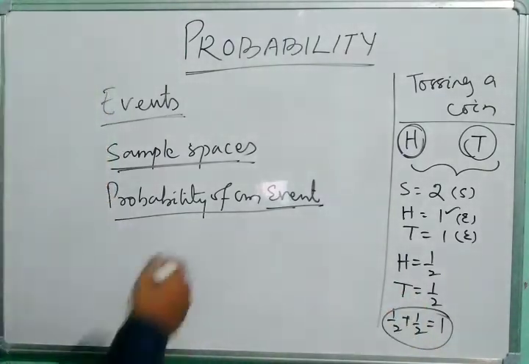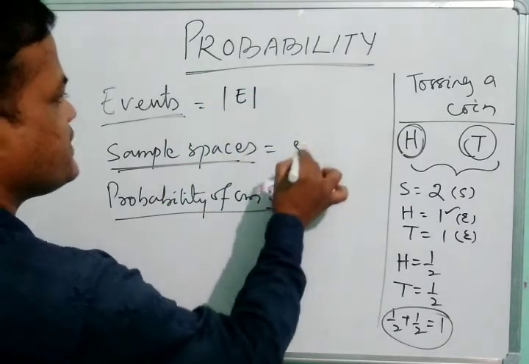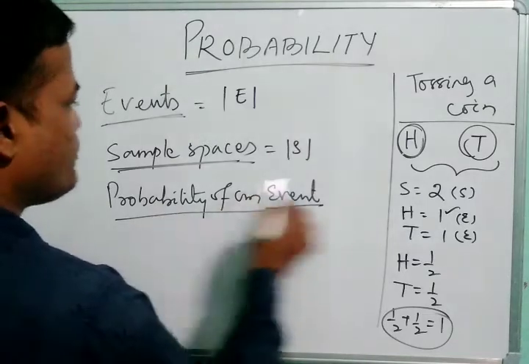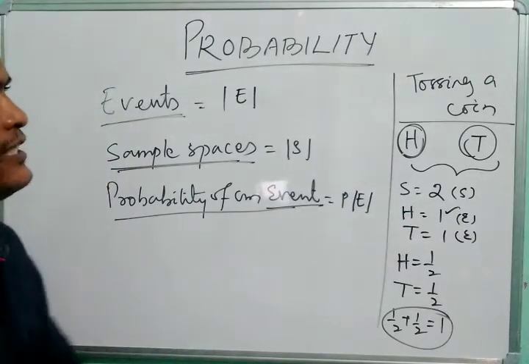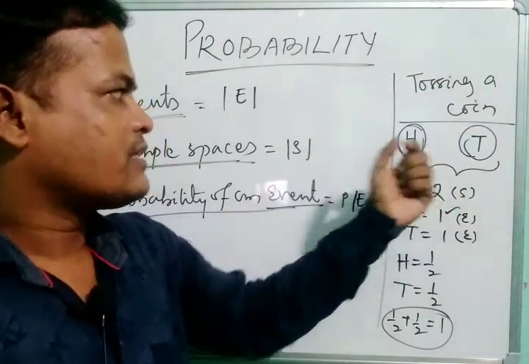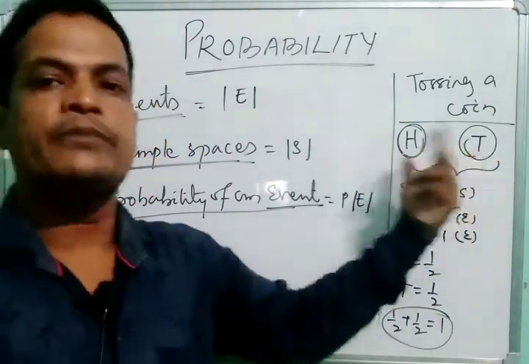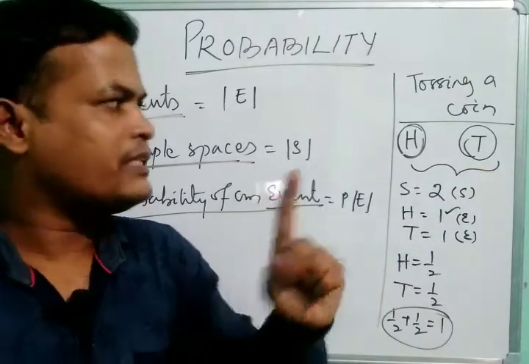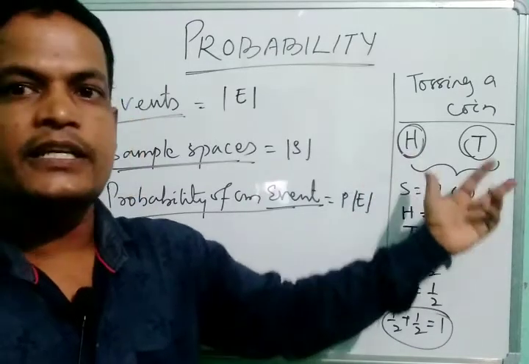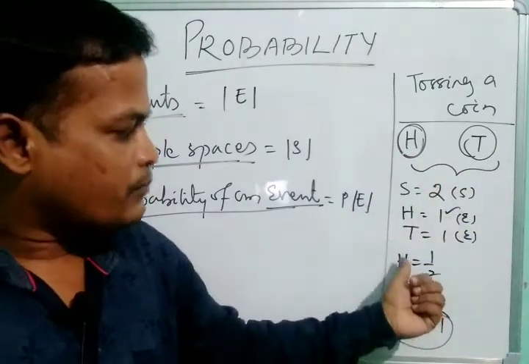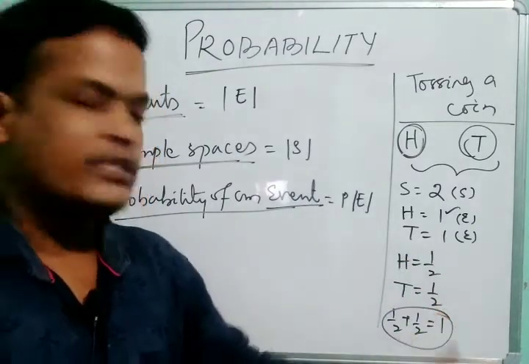So see here, an event is written as E, the sample space is written as S, and the probability of an event is written as P(E). Again, by tossing a coin we get 2 possibilities, one is head, another is tail. Either it may be head or it may be tail. So out of the sample space of 2, the probability of head is 1/2, and the probability of tail is also 1/2. Together they make 1.